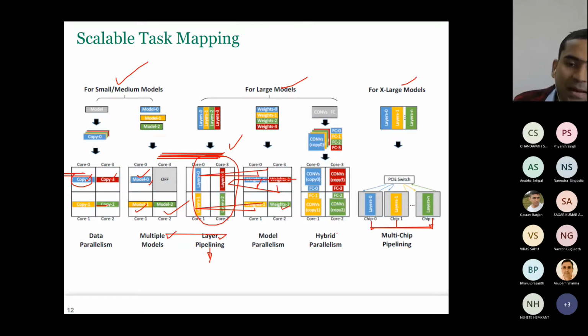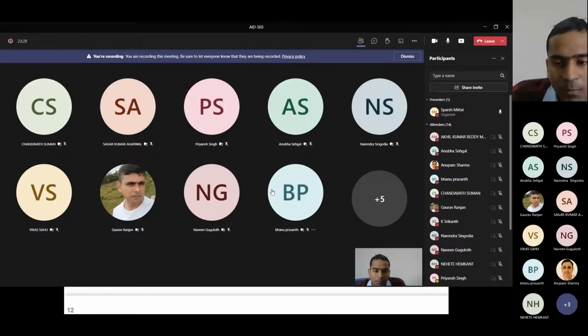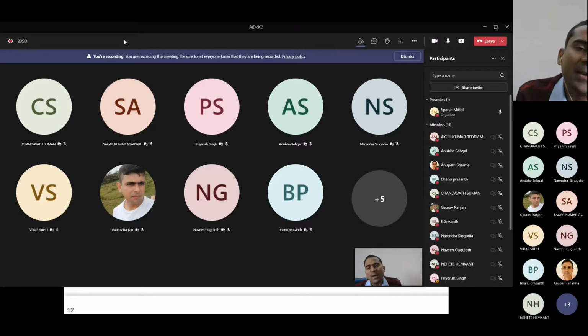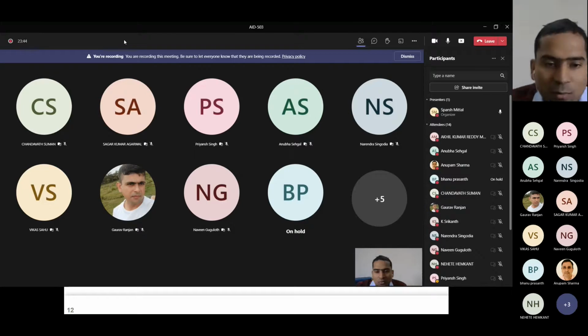And this could be hybrid parallelism, where you can have some copies. This is copy 0, copy 1, and some of the layers are actually new. Some of them are just repeats because you want to do batching, and some of them are just new copies. So the whole point is, you have certain hardware, you have certain application. Depending on how large the hardware is, how large the application is, you can map it, and either do batching so that you are able to process more images. But if your workload is very, very large, you may need more chips, or you may have to run one layer on one core, another layer on another core.